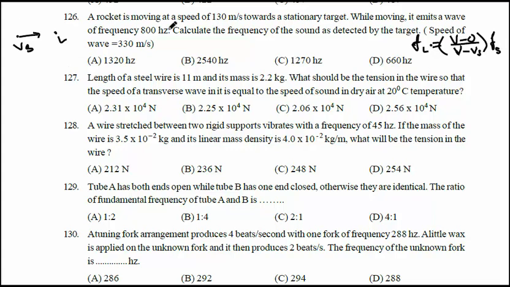Using this formula, substitute V as 330, Vs as 130, Fs as 800. Do the calculation. That is 330 minus 0, here 330 minus 0 divided by 330 minus 130, into 800. That will give the answer as 1320. So what is the option here? 1320. So FL will come as 1320.